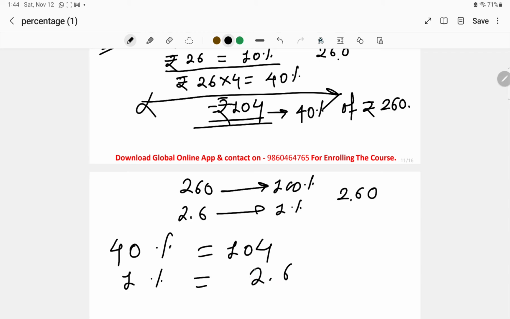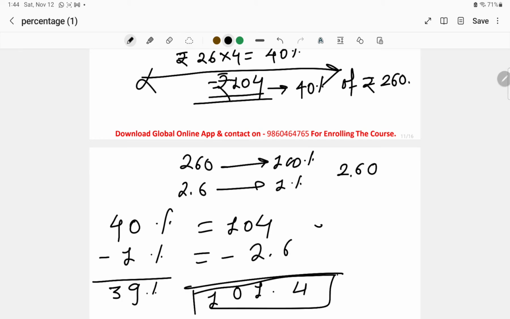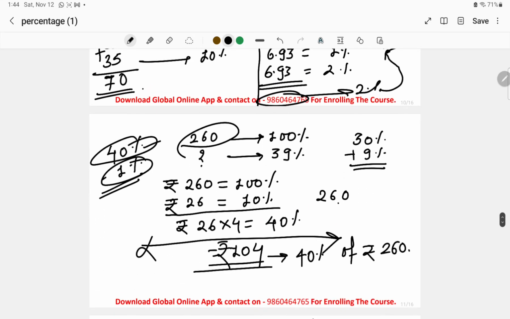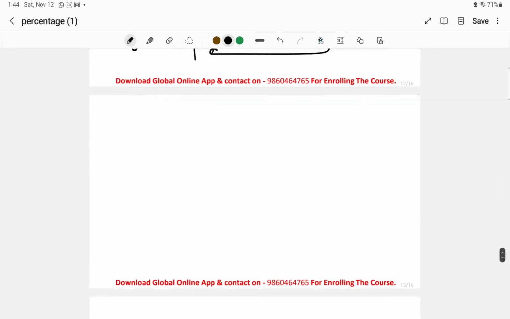So subtract 1% from 40% and we will get the 39%. Similarly, subtract this, and what we get over here is 101.4 rupees, which is equivalent to 39% of 260 rupees. So this is how we have to calculate these things. Okay, one more example, let us take one more example now.